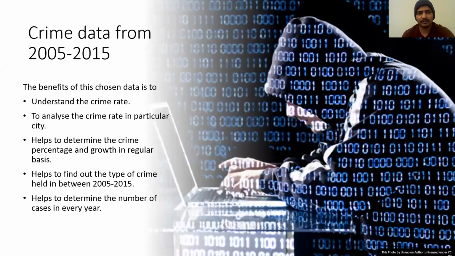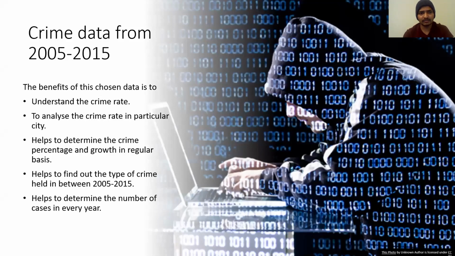And when coming to the crime data, this crime data helps us to understand the crime rate from city to city. I have chosen 9 to 12 cities in the US, so you can find which city has the highest crime rate, and the growth on a regular basis, and which city has growth in crime rate.